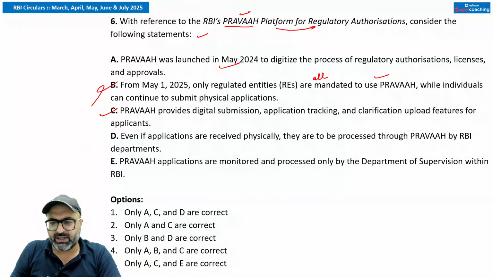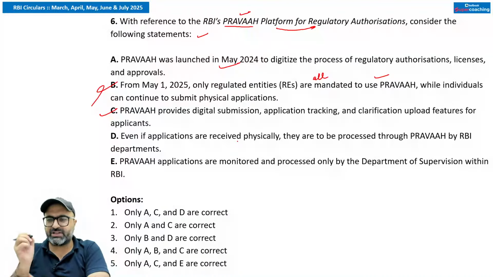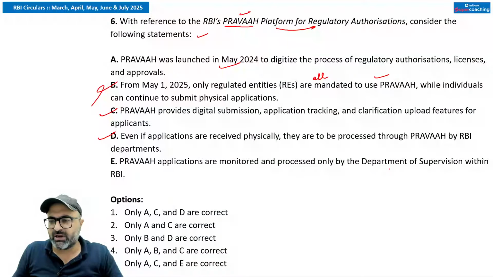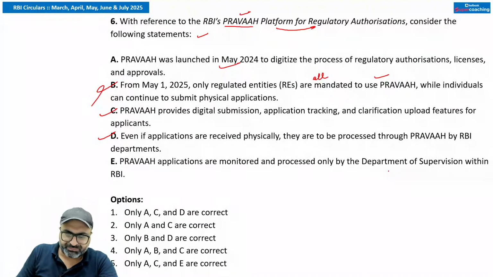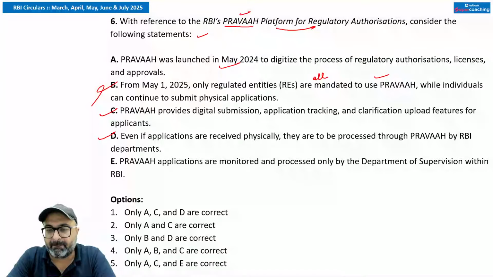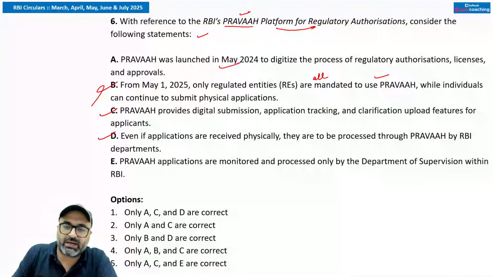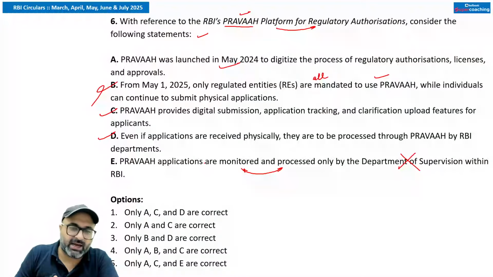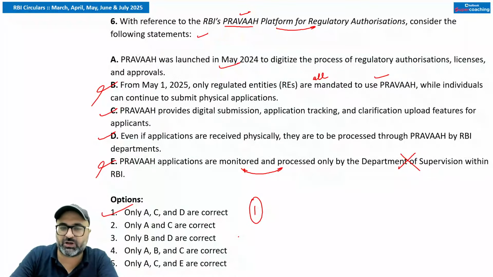That is true. The next point says even if the applications are received physically, they are also processed on the Pravah portal. That is correct. Pravah applications are monitored and processed by the Department of Supervision within RBI. No sir. Pravah covers multiple RBI departments, not limited to any single one. So applications are monitored and processed only by the Department of Supervision? No, Pravah applications are monitored and processed for all the different RBI departments. So the answer to this particular question is going to be ACD. First option is the correct answer. Shipra has given the correct answer. Beautiful. Moving on to the next one.